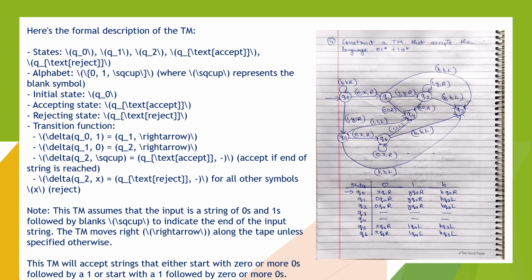Here the formal description of the Turing machine is given: Q0, Q1, Q2, Q3, Q4, Q5 and Q6. Here we can say that a self loop contains B, B, R, and when it encounters 0, X, R, it goes to Q1, and by looking at all this, we can make this diagram.